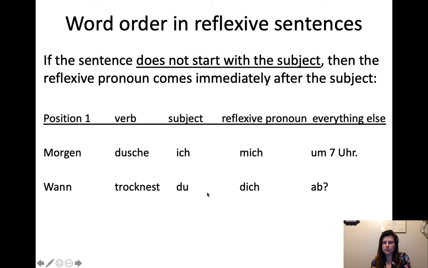Wann trocknest du dich ab? When do you dry yourself off? So subject and then reflexive pronoun. So position 1 was a question word. Position 2 is the verb. Position 3 is a subject. And then got to do the reflexive pronoun right after. Jetzt ziehen wir uns um. Now, so anziehen and umziehen, both of those are change your clothes. And so it's like, now we are changing our clothes.